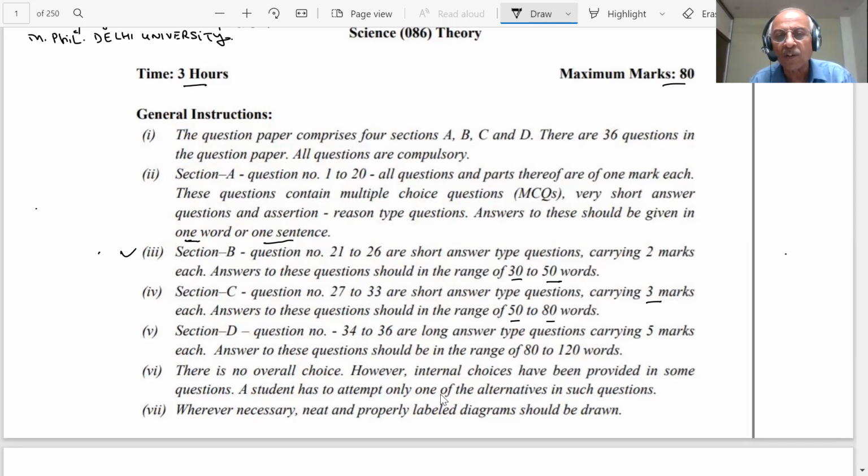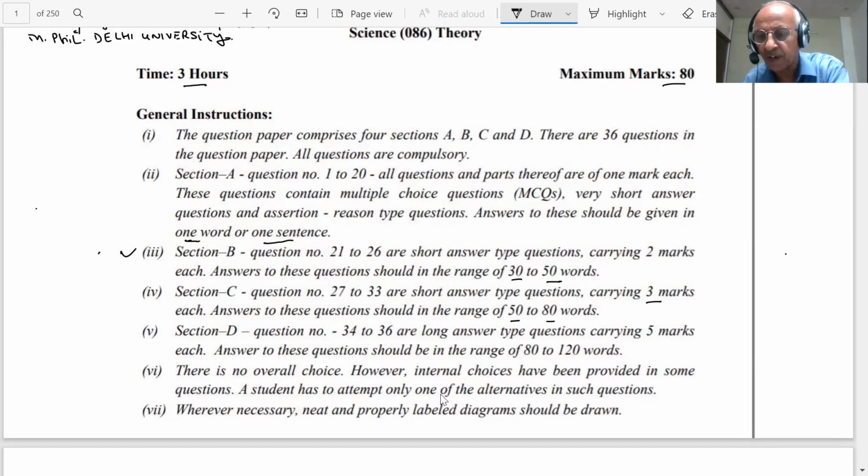There is no overall choice. However, internal choices have been provided in some questions. The student has to attempt only one of the alternatives in such questions. There is an internal choice given, so you can attempt either of the two. Whenever necessary, a neat and properly labeled diagram should be drawn.